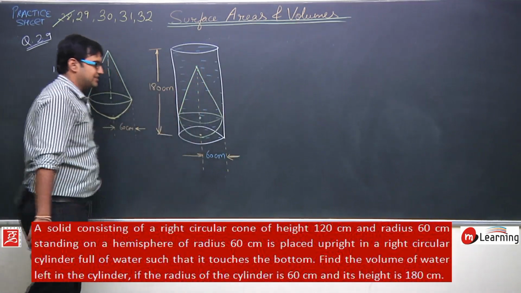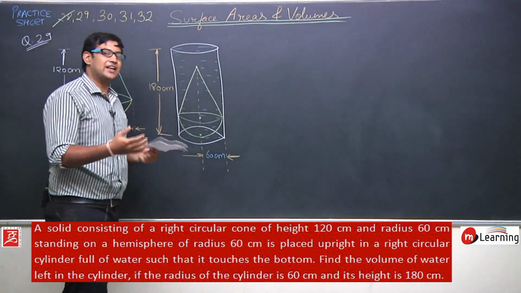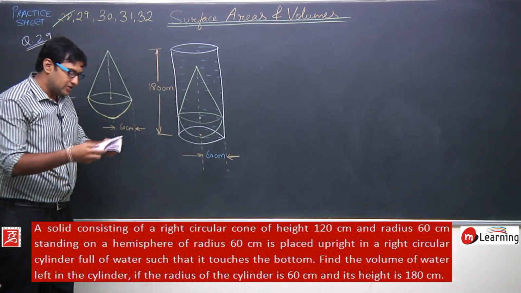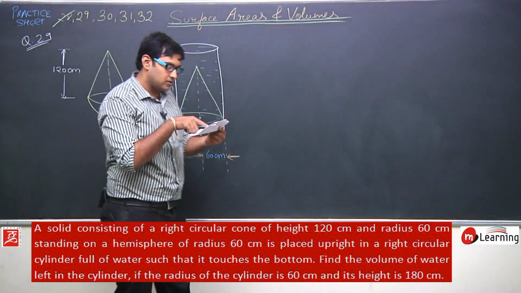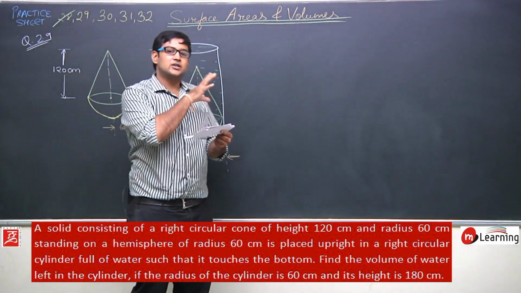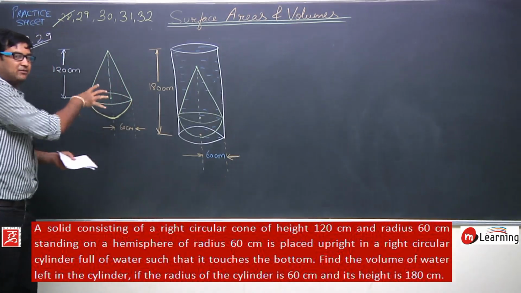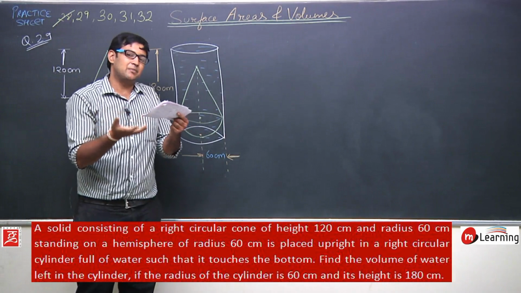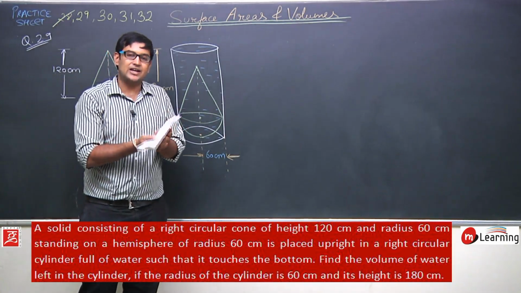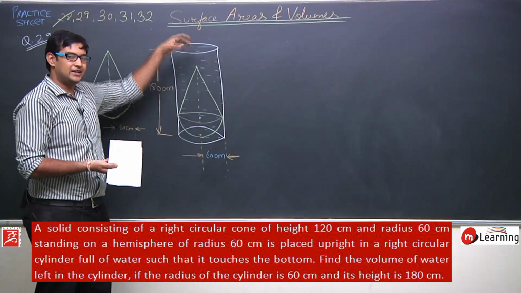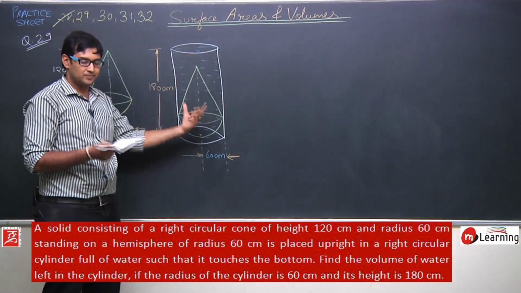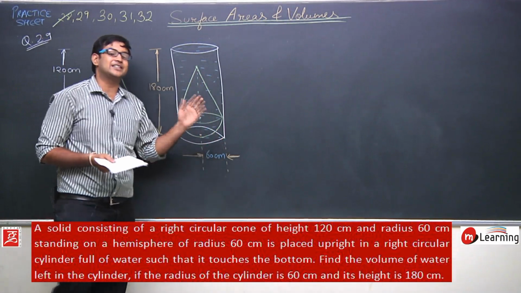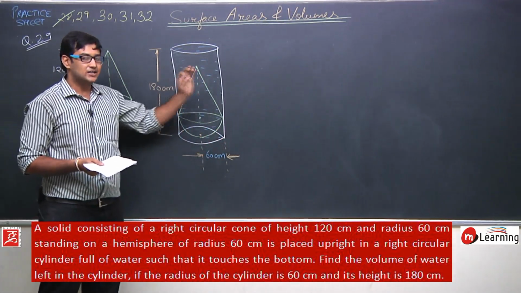So this is the situation that I will finally get when I keep this solid inside this cylinder. Because it says that if this solid figure, this conical shaped solid with hemispherical base, is placed upright in a right circular cylinder like this, and finally it touches the bottom of the cylinder, it means it is completely inside the cylinder.